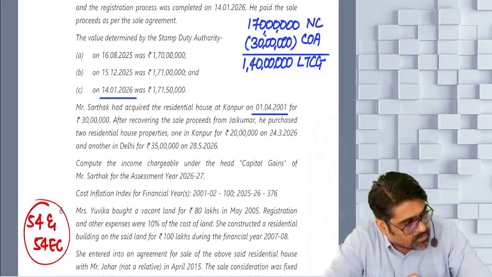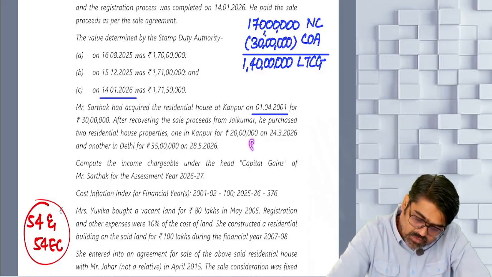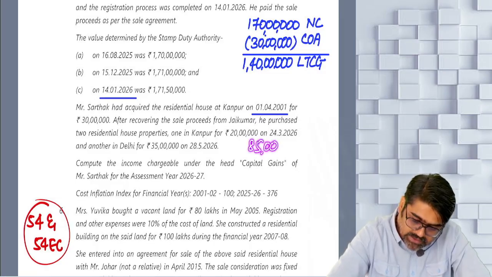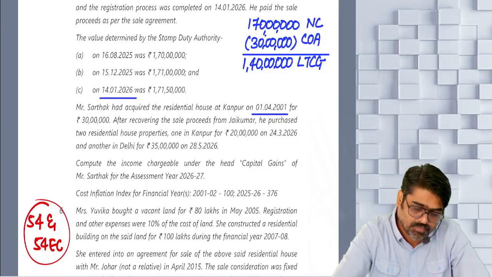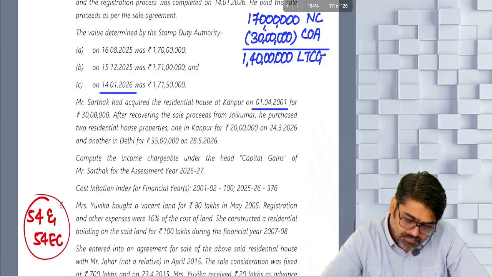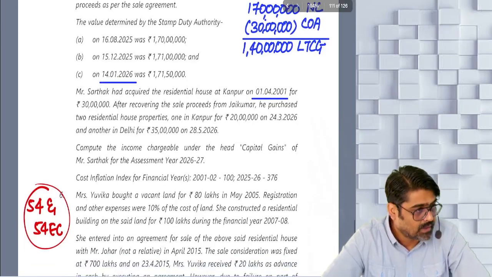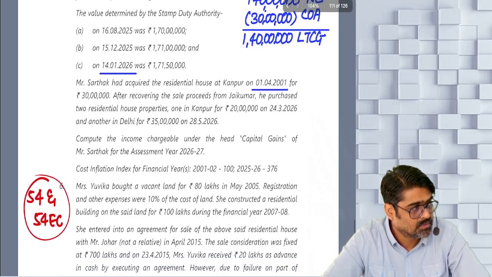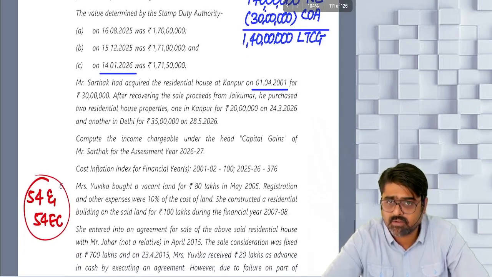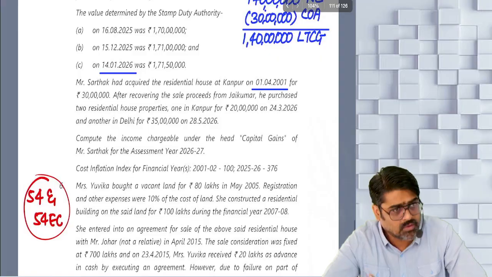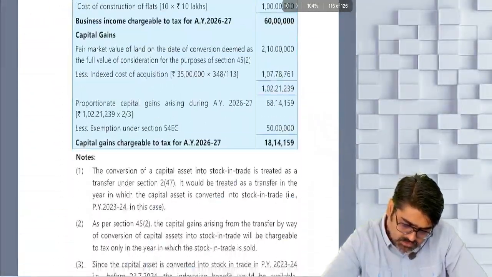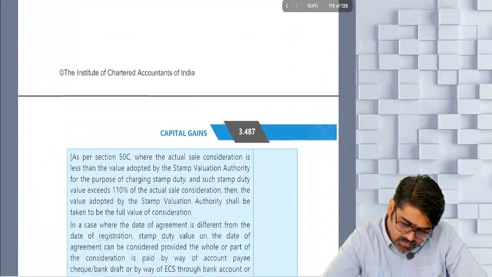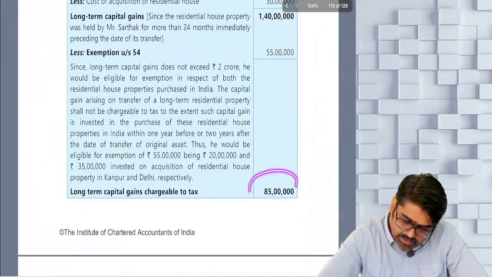And how much will be taxable? 85 lakhs will be taxable. Understanding? Go and check the final answer. Are you getting 85 lakhs or not? Understood? How much is the capital gain chargeable to tax? 85 lakhs, no? Did you have that answer? See, 85 lakhs, final answer. Question number 5 now.